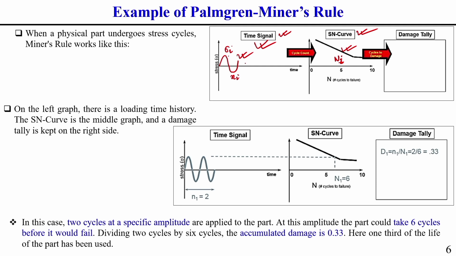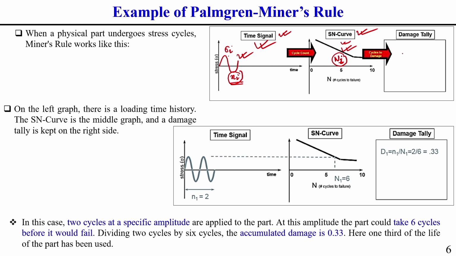So, in the stress versus time signal, here we will be providing small ni and the stress magnitude. Based on this stress magnitude, we need to find out capital Ni with the help of the SN curve. This you should keep in mind. So, now small ni and capital Ni are known, and we need to tally the damage.